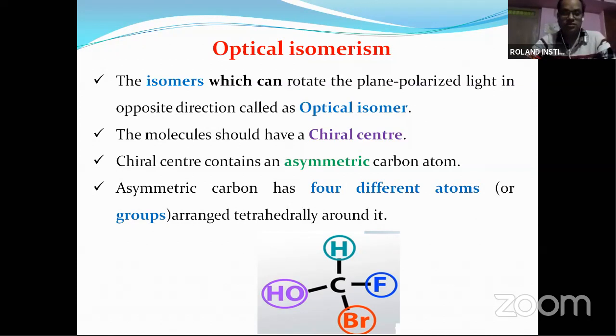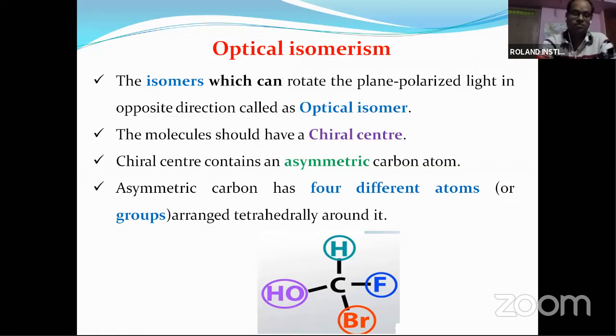If there is no asymmetric carbon, they cannot rotate the plane of polarized light. So what is asymmetric carbon? Asymmetric carbon means it should be attached to 4 different groups. Here you can see the asymmetric carbon, attached to 4 different groups. Then only it is called optically active. Otherwise it cannot rotate the plane of polarized light.